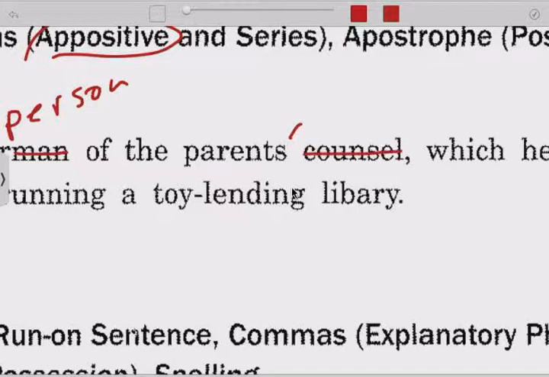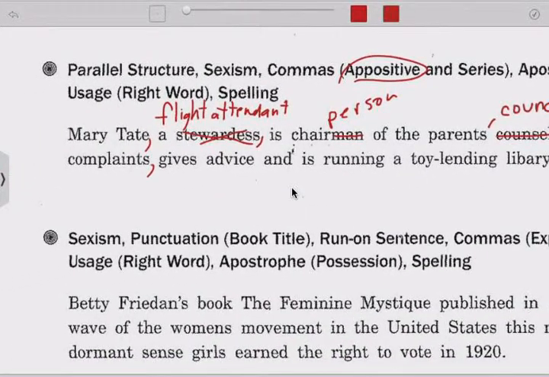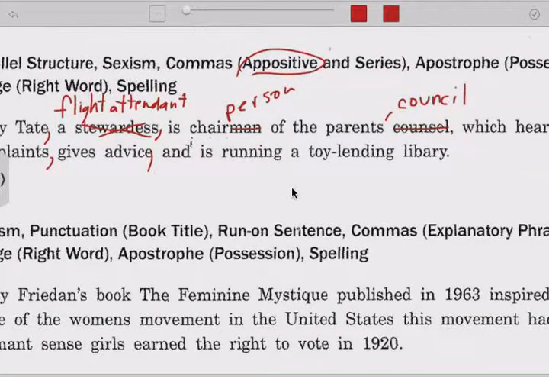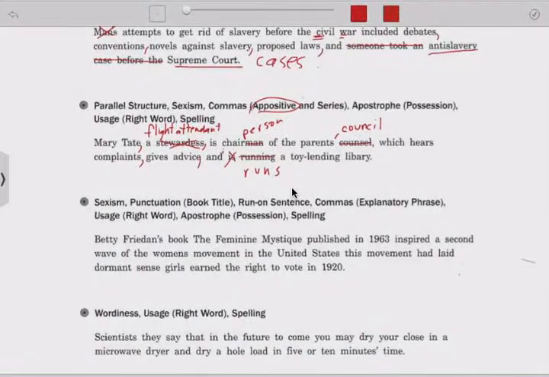And usually that's like somebody who actually counsels, like a counselor would counsel you. We want the noun group of people counsel, and that's that one. Which here's complaints. We've got a list, gives advice, so verb phrase, and is running. So now we've got a different kind of verb phrase. So how about hears, gives, runs. Make it all match.